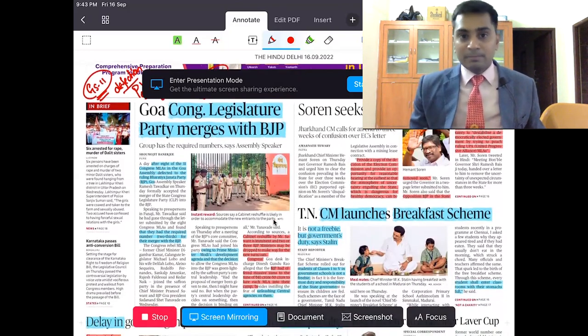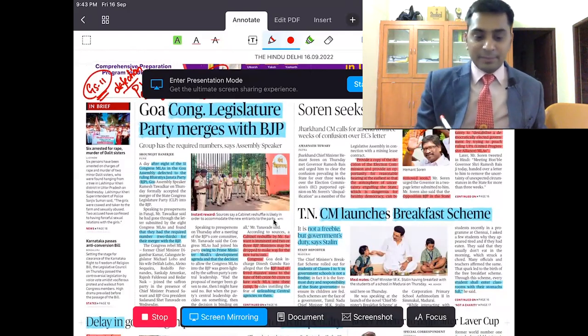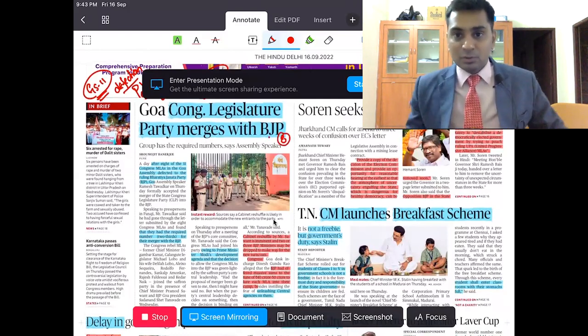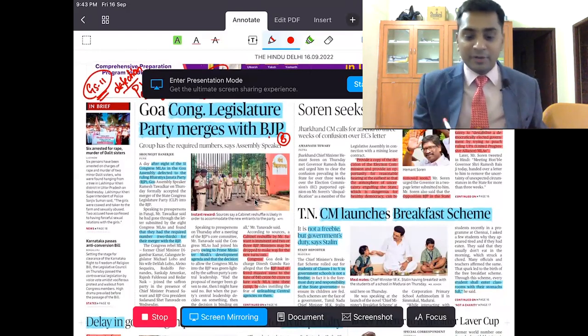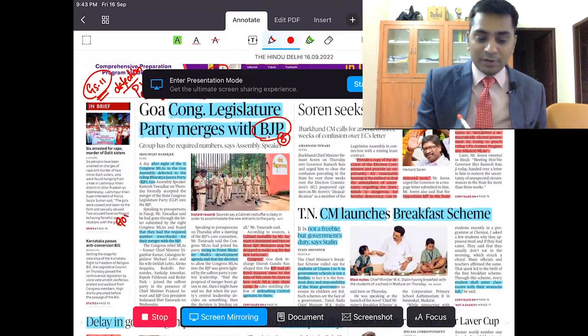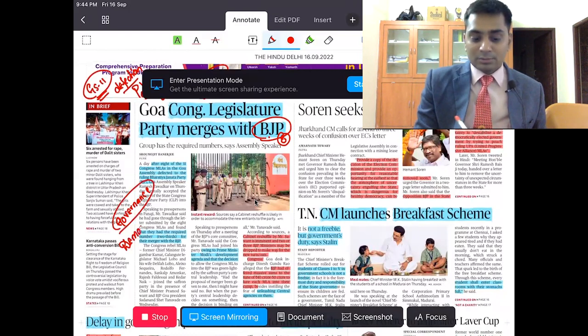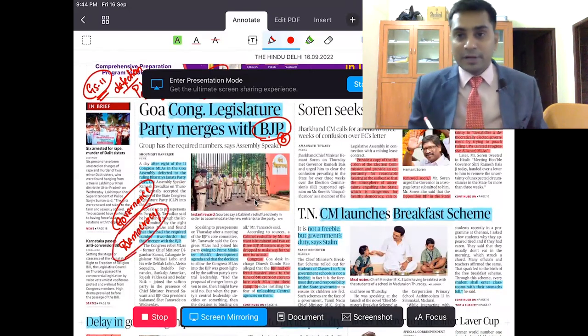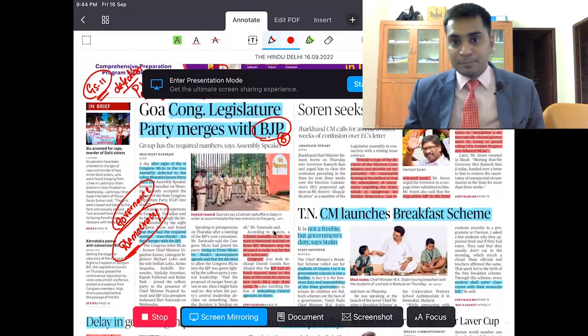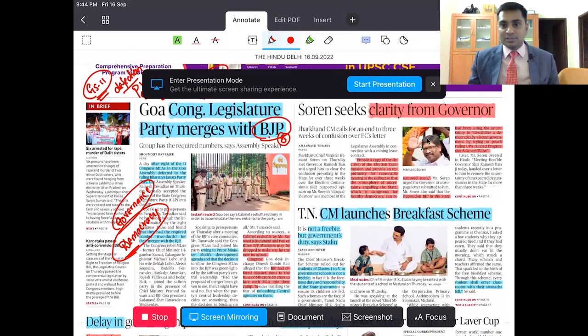What is the theme here? Just like what has happened recently in Bihar, the same thing has happened in Goa. In Goa, there are 8 Congress MLAs who have defected from the party and gone into the BJP. Now, this raises the issue of governance and democracy, because people vote for a particular representative and he is defecting from the party. This is making the people lose trust in the elected representatives. This is the first thing.